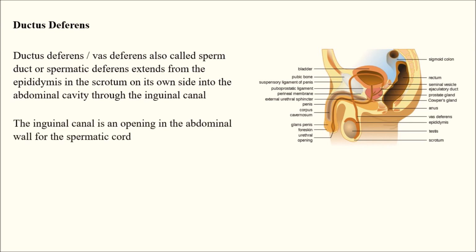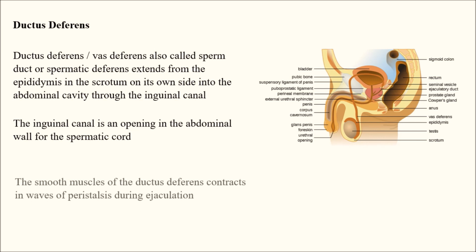And the inguinal canal is an opening in the abdominal wall for the spermatic cord.